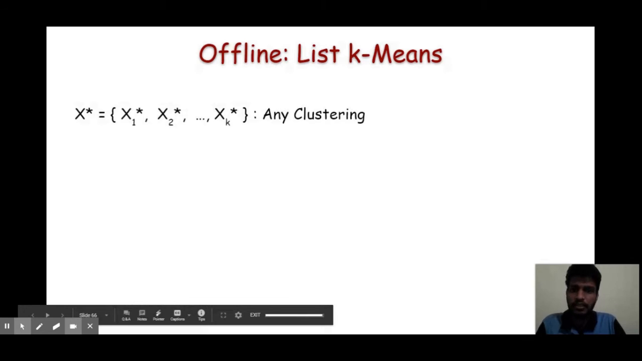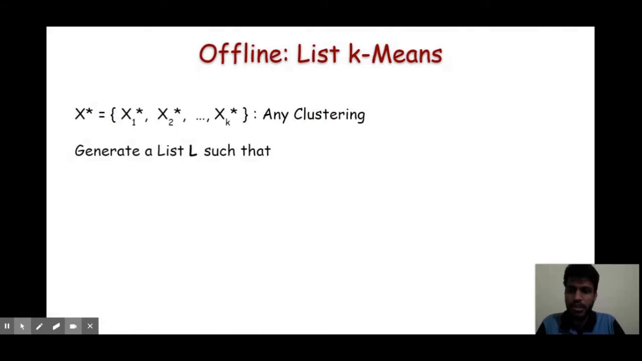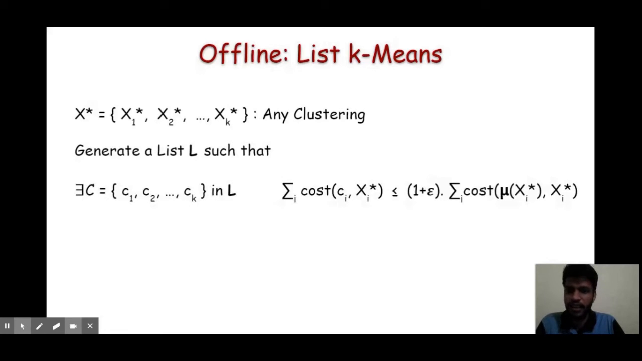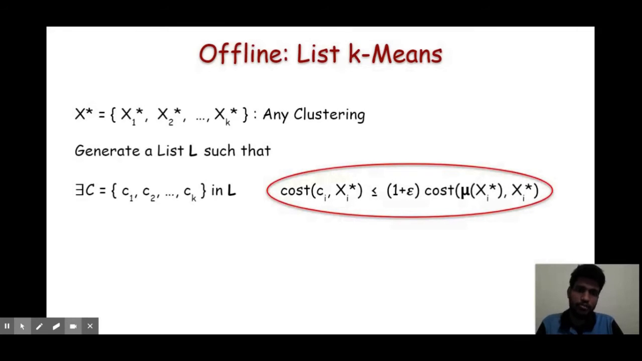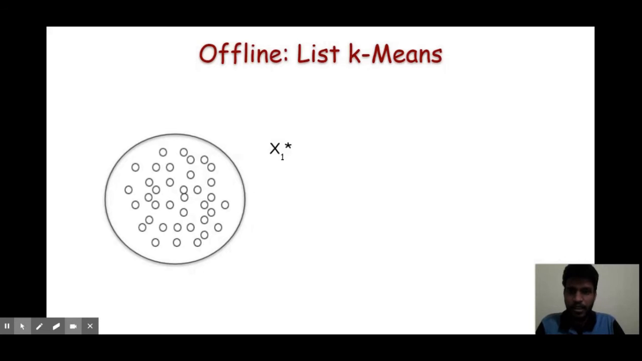Suppose X star is any clustering of the data set. We want to generate a list L such that it contains a center set which gives a 1 plus epsilon approximation for the clustering X star. To obtain such a center set, for every cluster we will separately find a center Ci which gives a 1 plus epsilon approximation for that cluster. We will do this for every cluster and hence we can generate the entire center set. So let us focus on a single cluster now. Suppose this is the first cluster, x1 star.